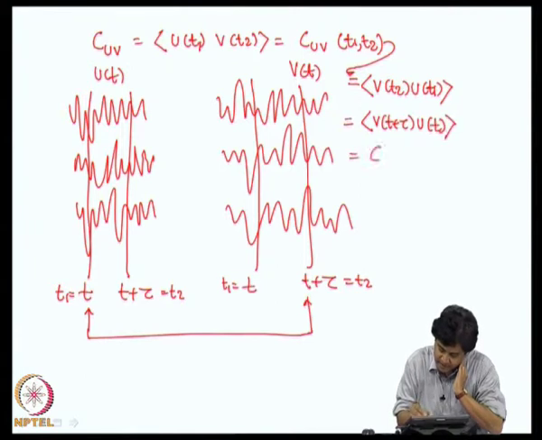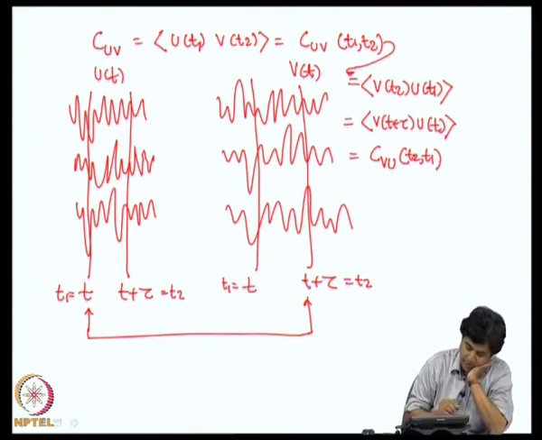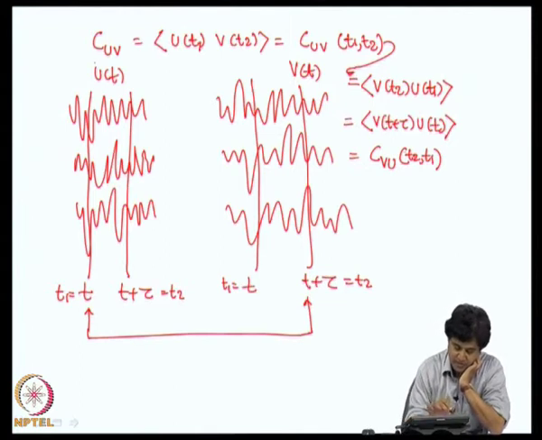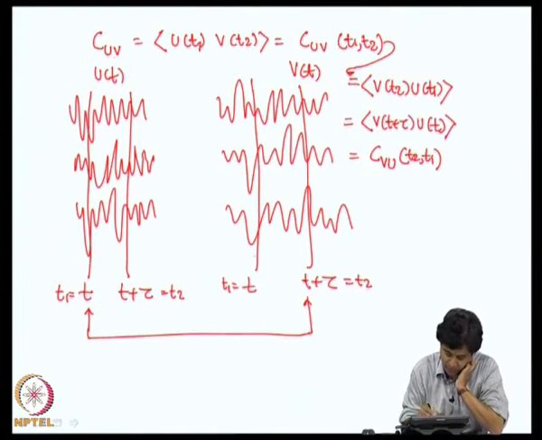So, this can be written as CVU of t 2 comma t 1. The point that I am making is that this is not a symmetric function, because if you simply consider CVU of t 1 comma t 2, then you will be looking at correlation between two other random variables.